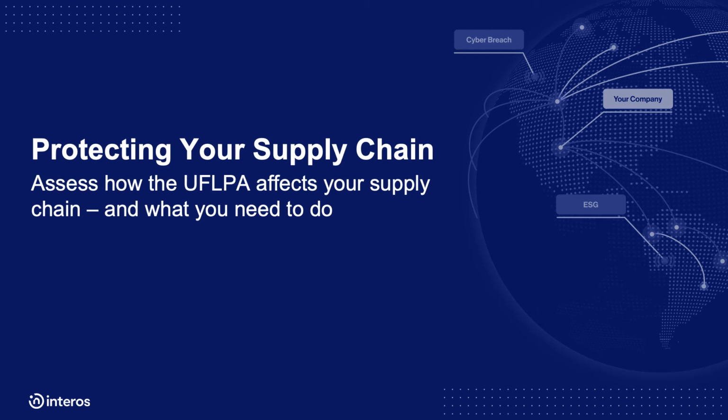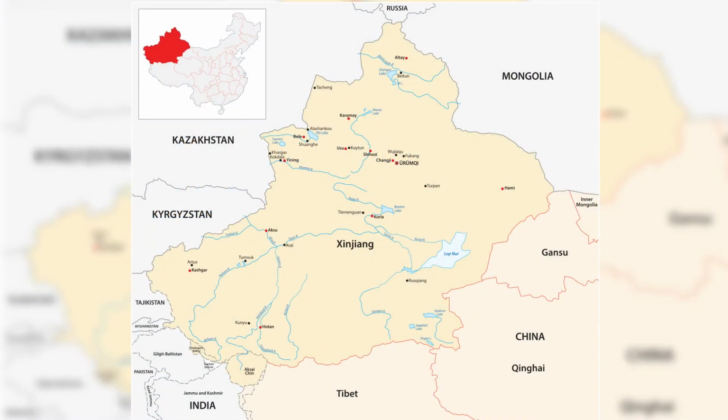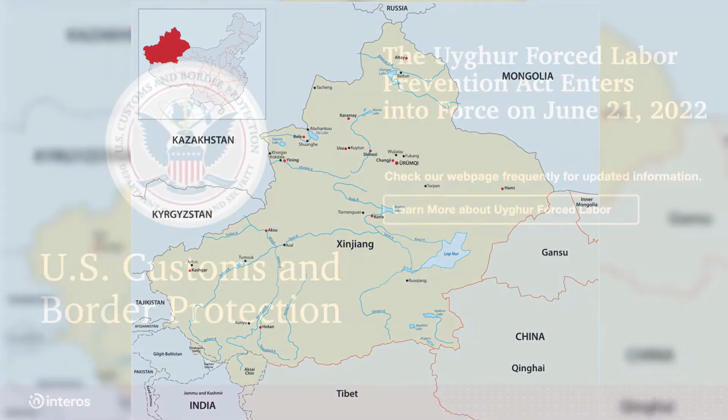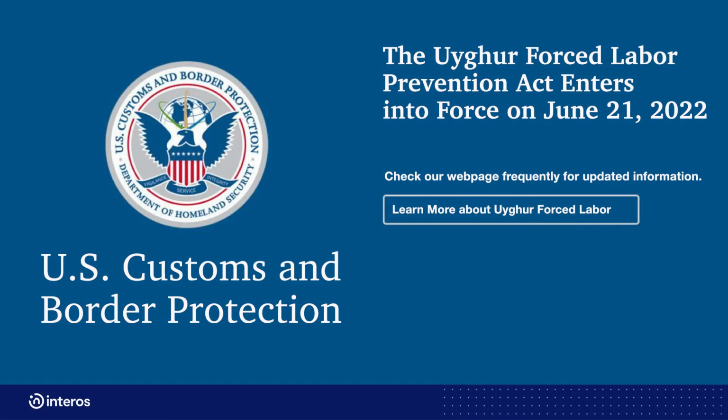The Uyghur Forced Labor Prevention Act, UFLPA, bans any product manufactured wholly or in part in the Xinjiang region of China. This region is alleged to produce product using forced labor. The U.S. law took effect June 21, 2022, and is enforced by the U.S. Customs and Border Protection Agency. All imports are banned unless a company can prove products sourced from this territory were not made with forced labor.